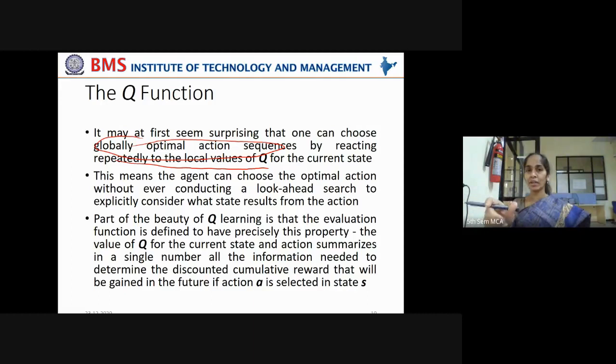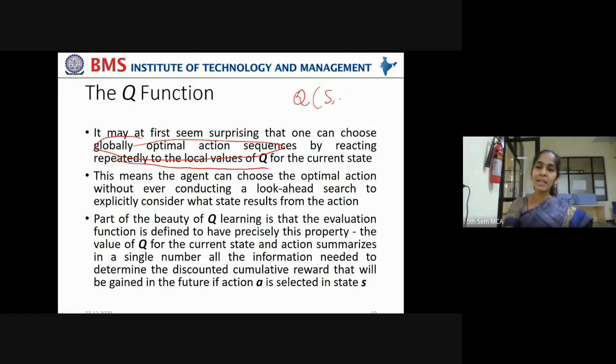What would be the reward in order to learn this Q function? Part of the beauty of Q learning is that the evaluation function is defined to have precisely this particular property. The value of Q for the current state and action summarizes in a single number all the information needed to determine the discounted cumulative reward that will be gained in the future if action A is selected in state S. So what does this Q represent?